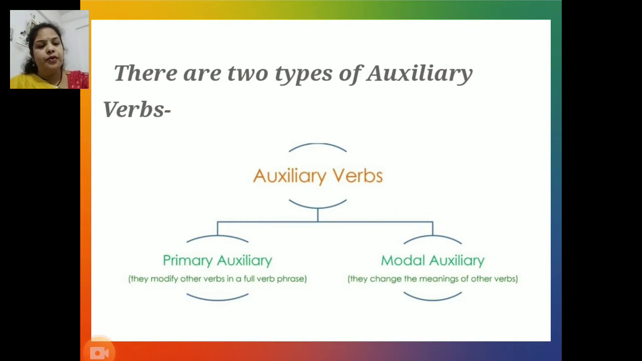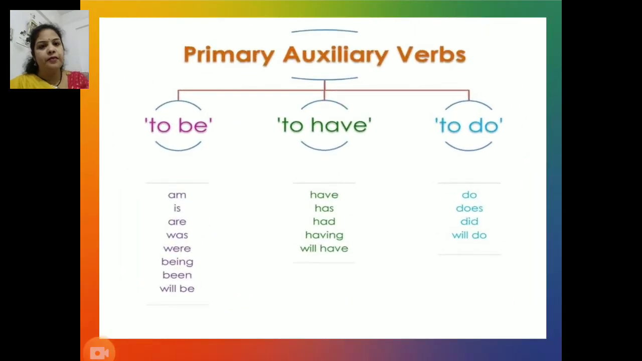Now let's move to the next information. So primary auxiliaries are the verbs which function either as main verb or as auxiliary verbs. So am, is, are, was, were, being, been, will be, have, has, had, having, will have, do, does, did, and will do. All these are primary auxiliary verbs.